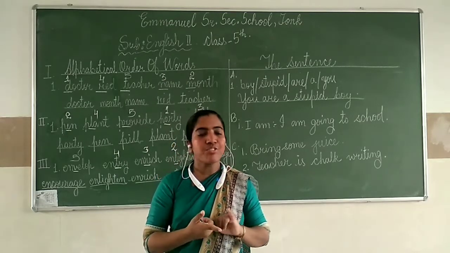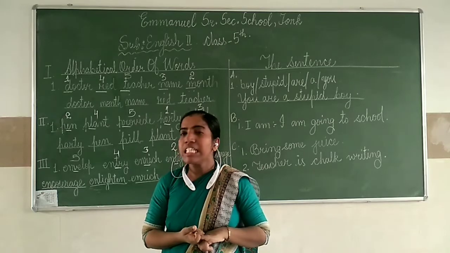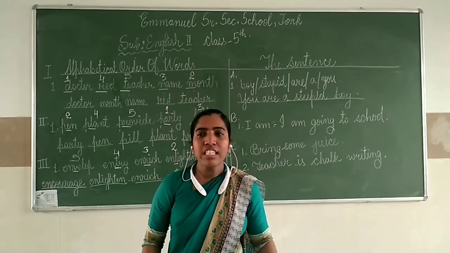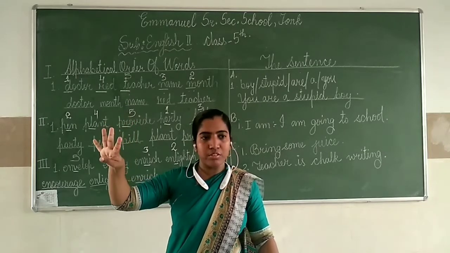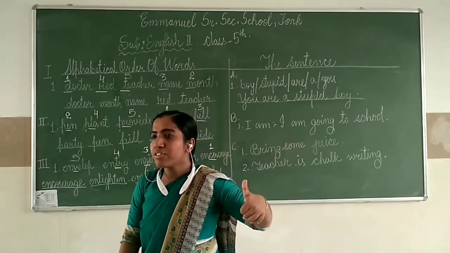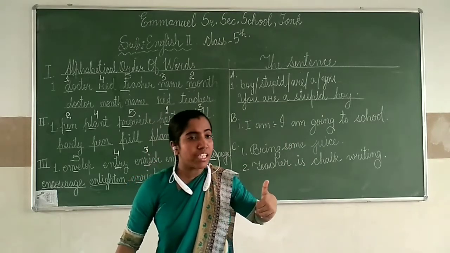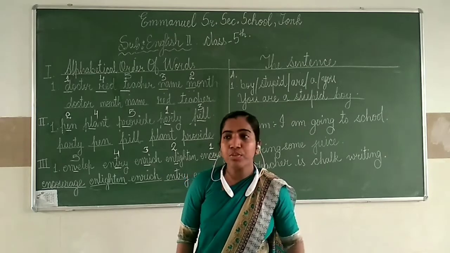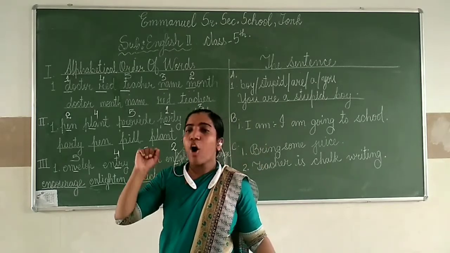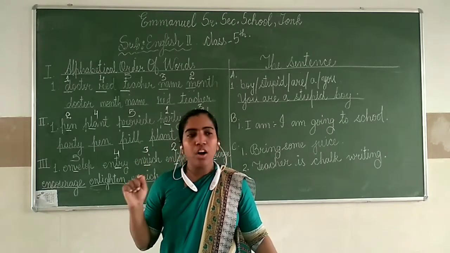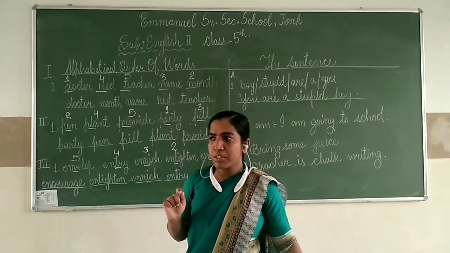Okay, once again, a sentence is a group of words that makes complete sense. Now the second thing is that we said we have to keep in mind four things. We need to remember four things. What are they? First, a sentence should start with a capital letter. So a sentence always starts with a capital letter and it always ends with a full stop or a question mark or an exclamation mark.